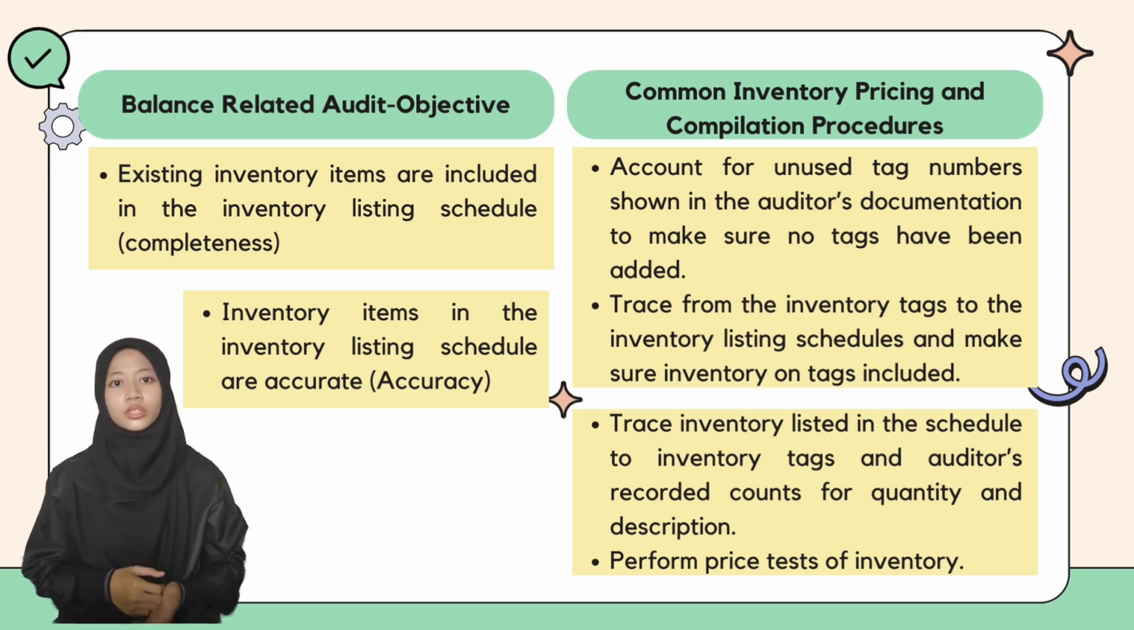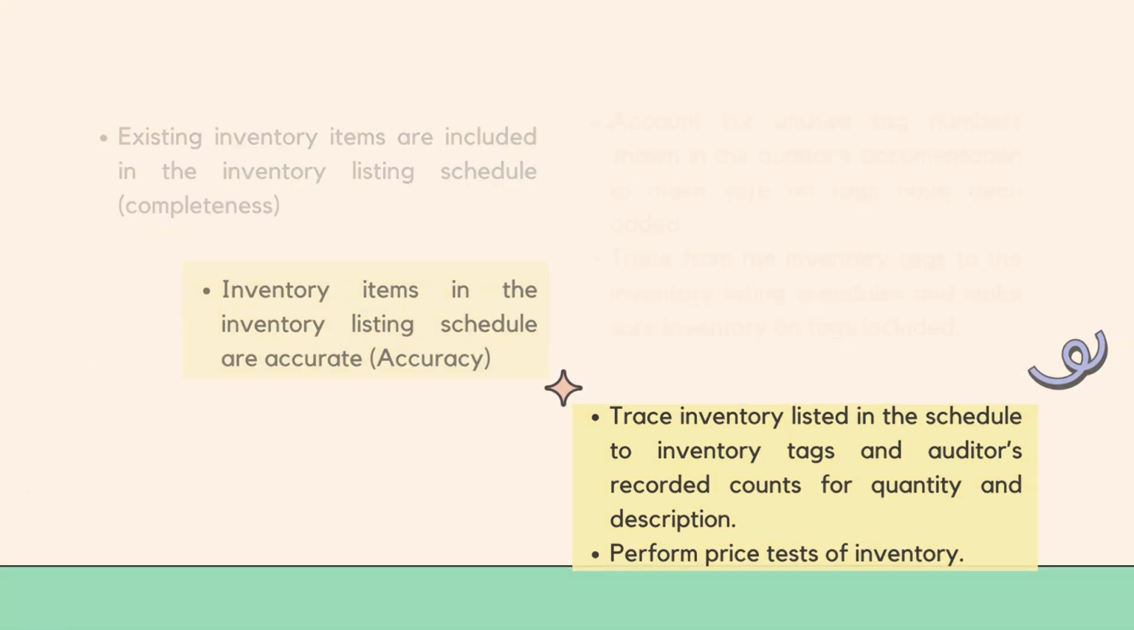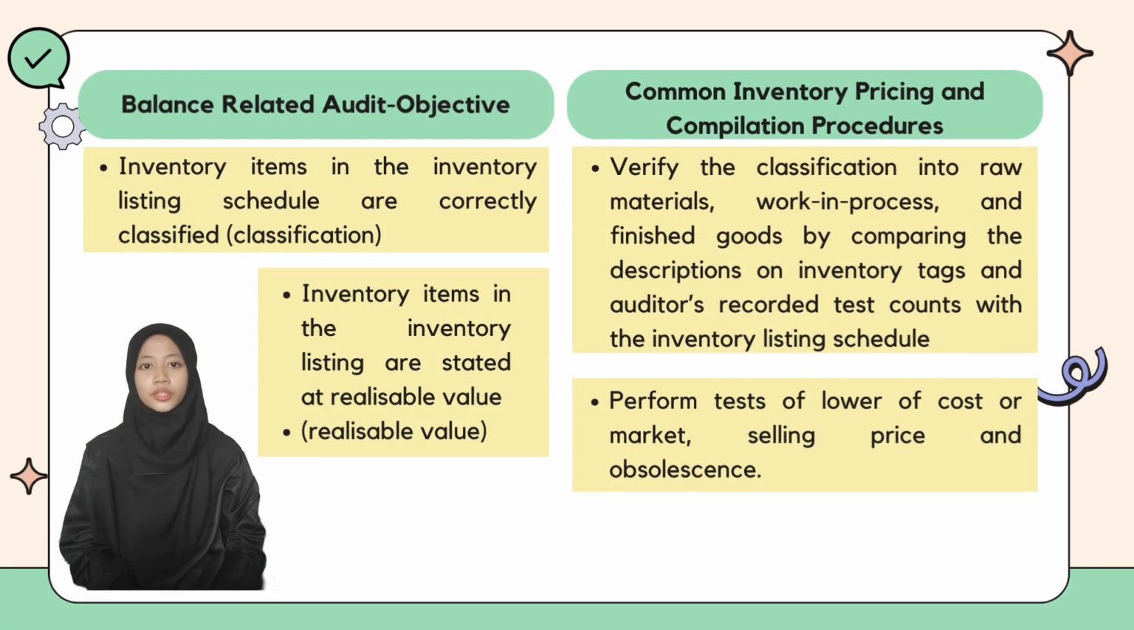He needs to trace inventory listed in the schedule to inventory tags and the auditor's recorded counts for quantity and description, and also perform price tests of inventory. Fifth, the inventory items in the inventory listing schedule are classified, which means there is a right classification of the inventory. The auditor must verify the classification into raw materials, work in process, and finished goods by comparing the descriptions on inventory tags and the auditor's recorded tag counts with the inventory listing schedule.